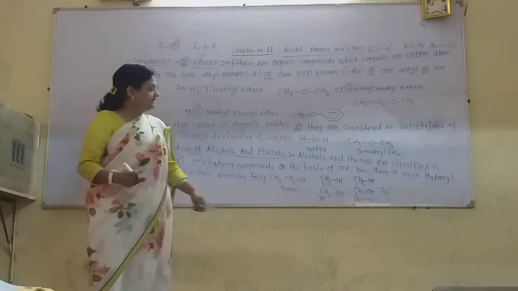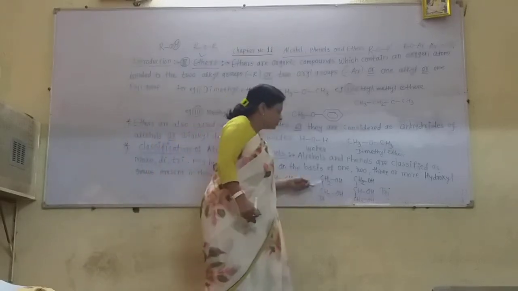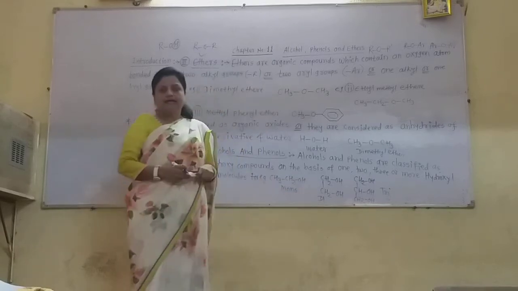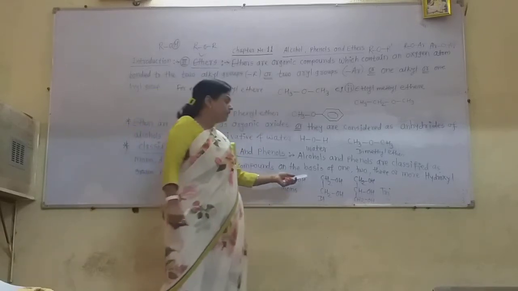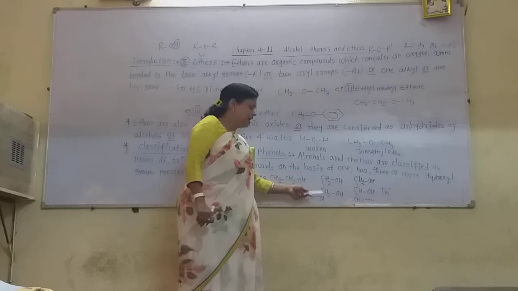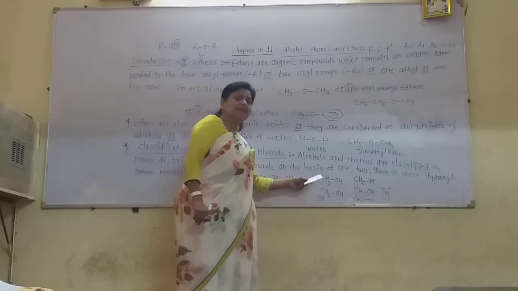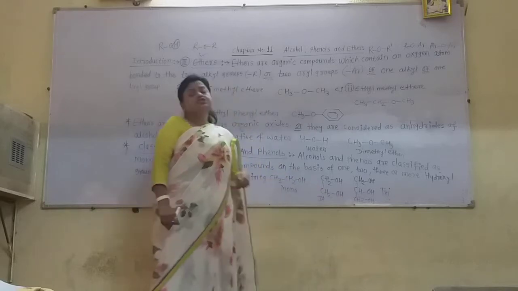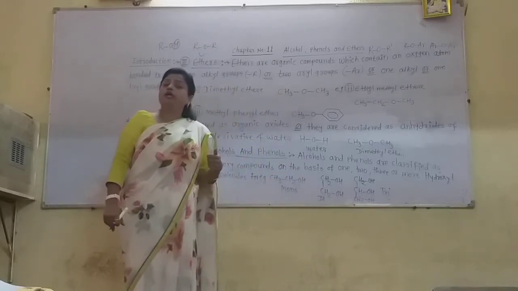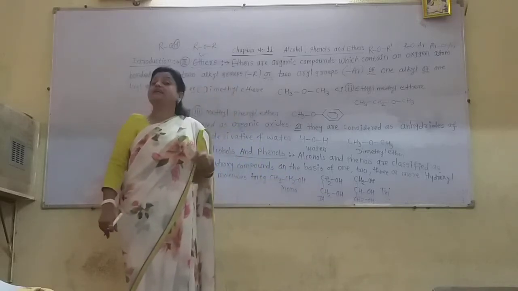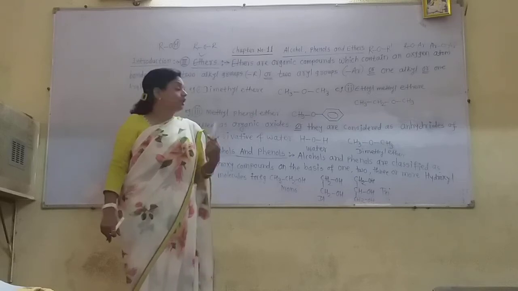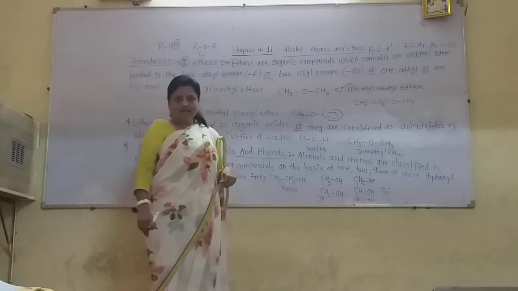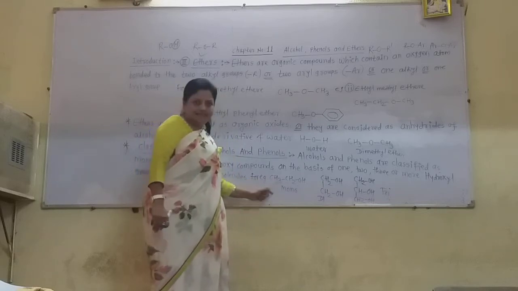For example, this is a dihydroxy alcohol, and in that both of the hydrogens on the adjacent carbons are replaced by the OH group. Such alcohols which contain two OH groups are also called diols.